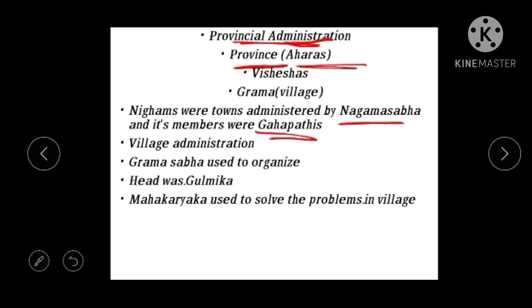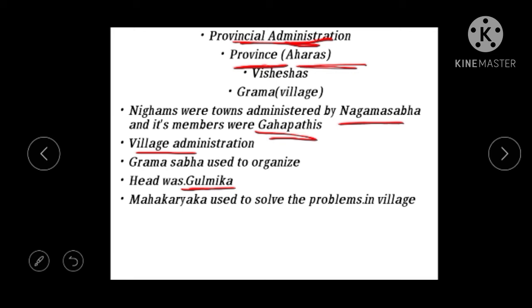So the head of the village administration is a Gulmika. Gulmika is the head of the village administration. Grama Sabha used to be organized every time, and the Gulmika plays the head of this Grama Sabha.